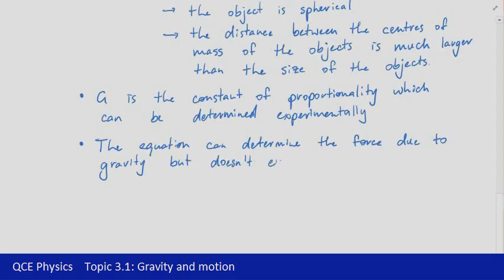It doesn't explain why that force exists, it just quantifies it and gives us a value that helps to explain the motion of objects that are near each other when they're being attracted due to gravity. It wasn't until Einstein came along with his theory of general relativity that we were able to identify what causes that force.